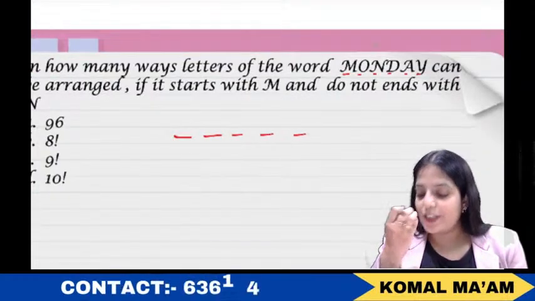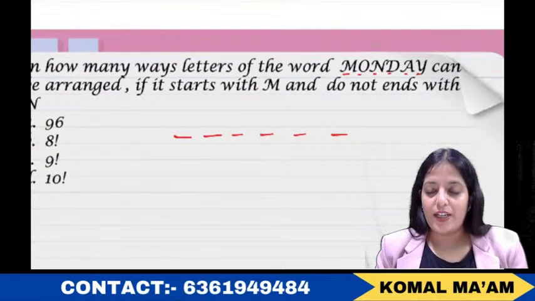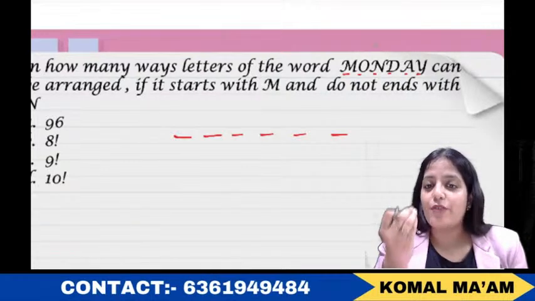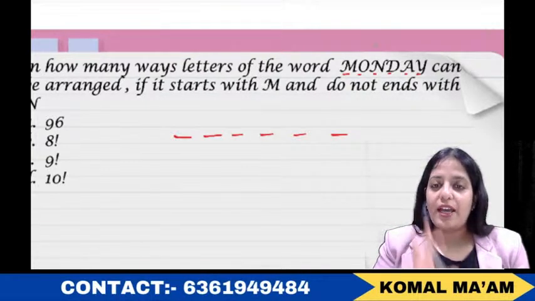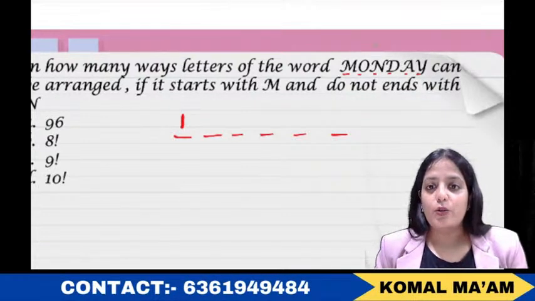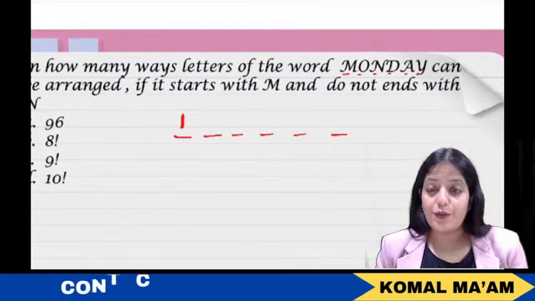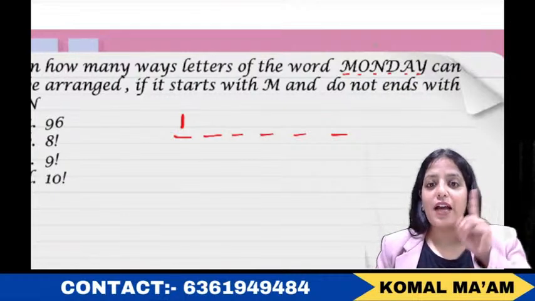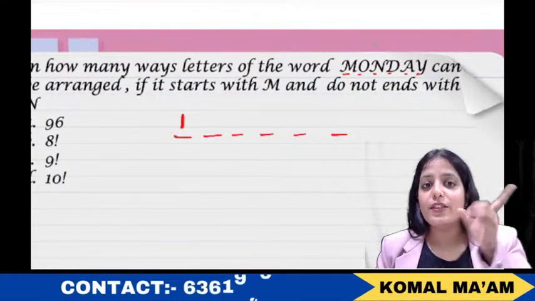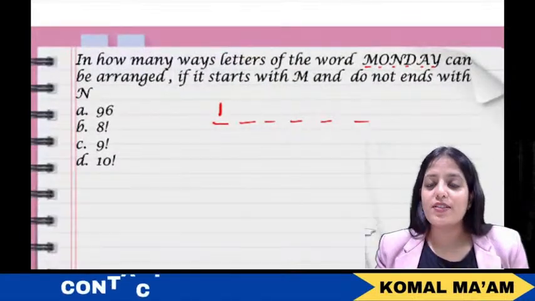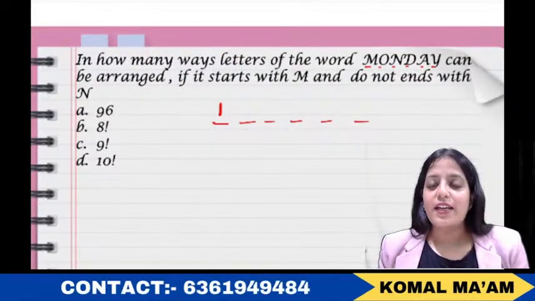Now what are they saying? It should start with M. So for the first place we only have one option, that is M. M can only sit on the first place. So I'll write here 1 because only M can sit on the first place. Now for the last position, what are they saying? If it starts with M and does not end with N. N cannot sit at the last place.